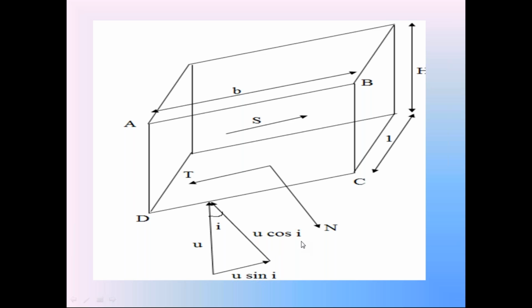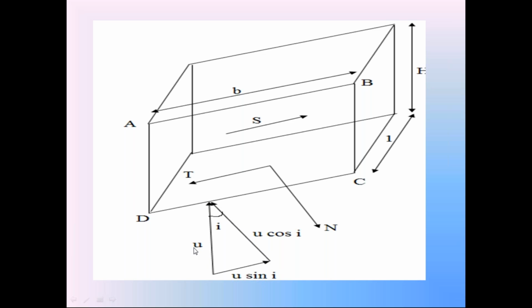This U cos i component is acting in the perpendicular upward direction, whereas N is the perpendicular component of weight W acting in the downward direction.